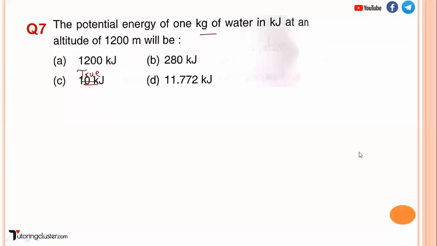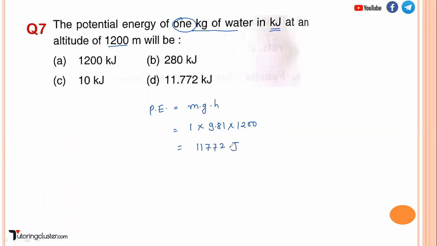Now, next is: the potential energy of 1 kg of water in kilojoule at an altitude of 1200 meter will be. So basically this is an example for hydroelectric power plant. So we know what is potential energy, basic formula mgh. Now m, it is what? 1 kg. 1 into g, acceleration due to gravity 9.81, and altitude, it is how much? 1200 meter. So 11772 joule. If you do the calculation, you will get this.